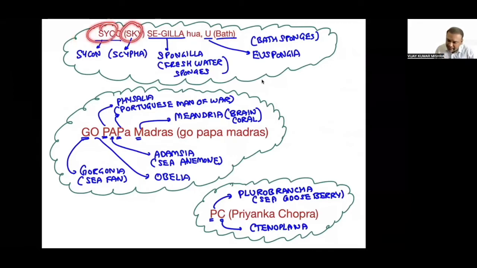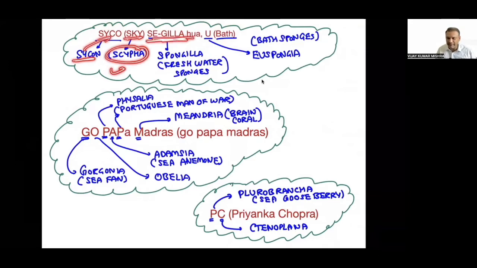Psycho sky se gila hua means psycho became wet, getting water from the sky, and now psycho, you should bath. Psycho means Scypha directly taken from Scypha. Sky is Scypha. Wow.